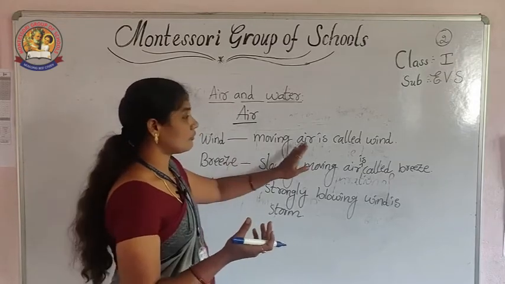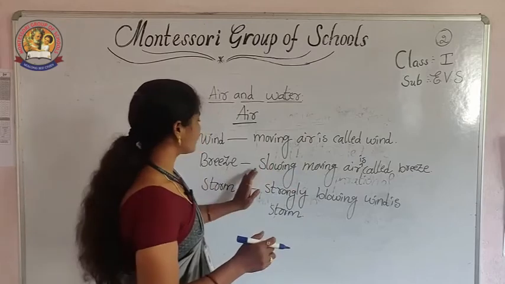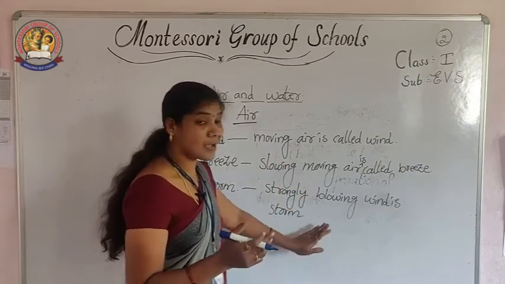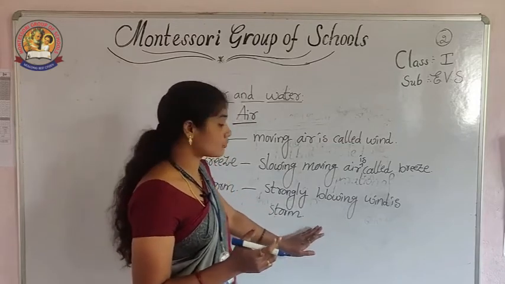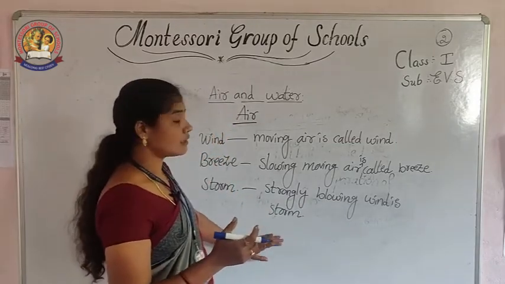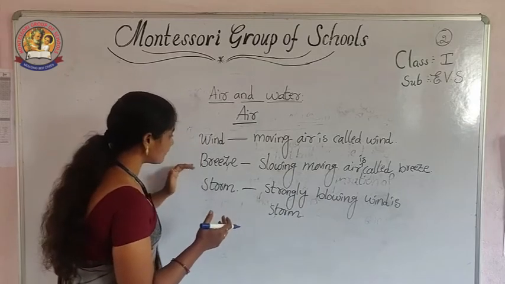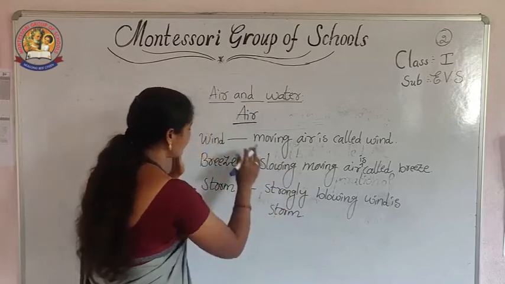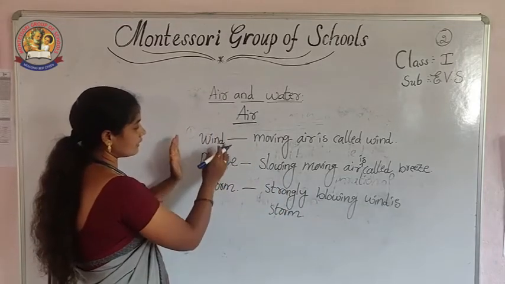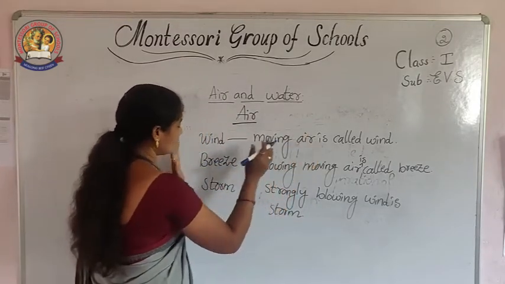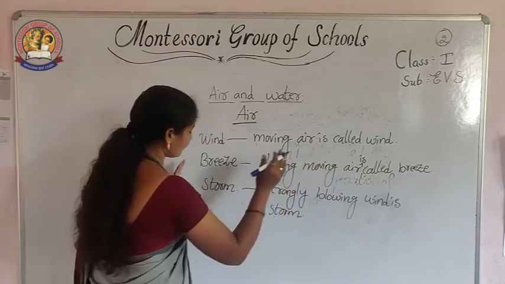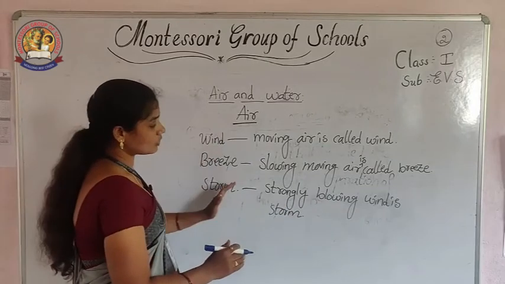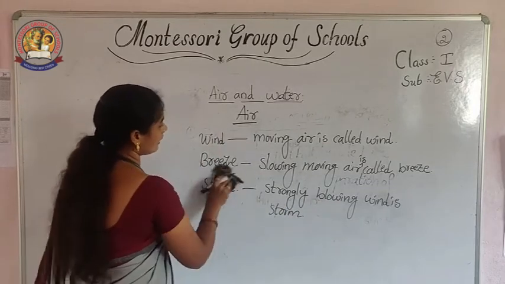Okay, so wind no problem. Breeze no problem. But storms are causing a lot of damage to the environment. Okay, so I am saying this because according to the movement of the air also, these terms are there. So when we take the wind, moving air, breeze, slowly moving, storm, strongly blowing. Okay, so this is about the movement of the air.